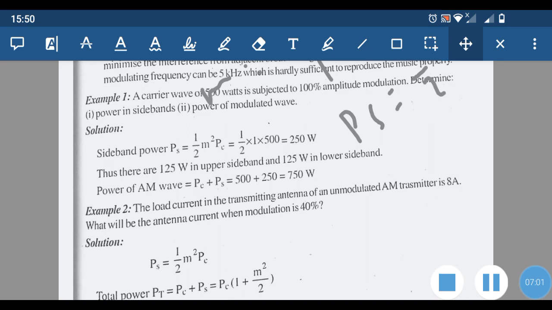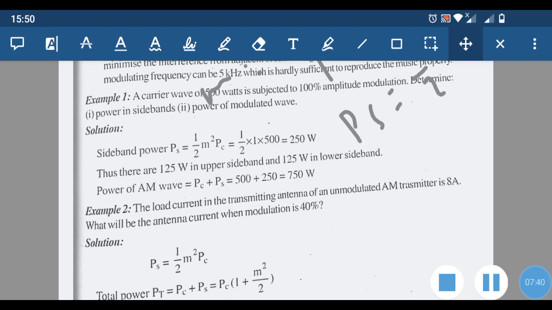Now we can go through a problem in AM that we did earlier, since there was some problem with the video. So we can go through that problem again. Here a carrier wave of 500 watt is subjected to 100% amplitude modulation. Determine the power in the sidebands and the power of the modulated wave. The sideband power is given by half m square Pc. Here m is 100%, so it is equal to 1. So it is 1 by 2 into 1 into the carrier power, 500, that is equal to 250 watt.